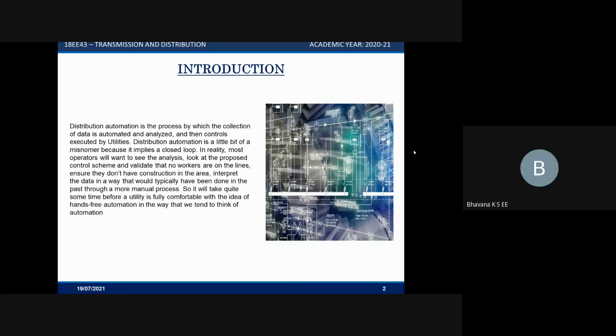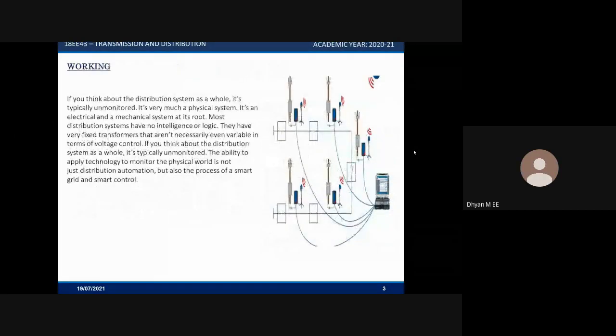This requires the application of microprocessor systems, communication networks, and some relevant software programming all at once. So the distribution automation system is defined as a system that enables an electric utility to remotely monitor, coordinate, and operate distribution components in a real-time mode from remote locations. Now I'll hand it over to Dhyan to forward it further. Yeah, thank you, Bhavana.